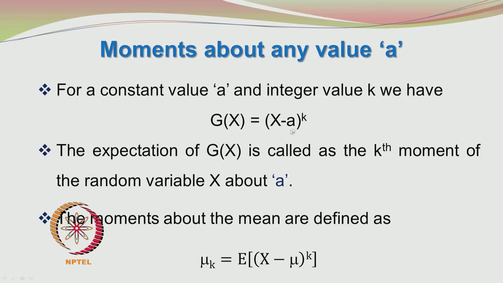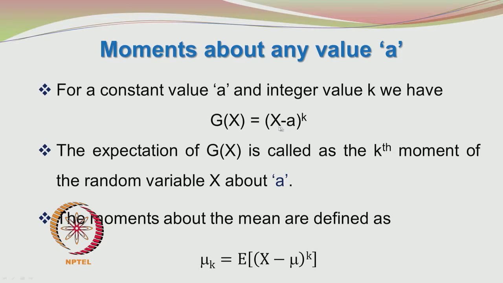Earlier we had by default used a as 0, but it need not be the case always. So, we want to put a as a constant value, and we are going to find the kth moment. And remember, k should be an integer value.